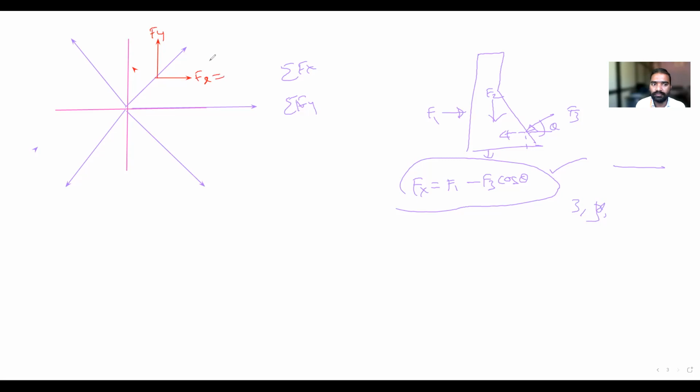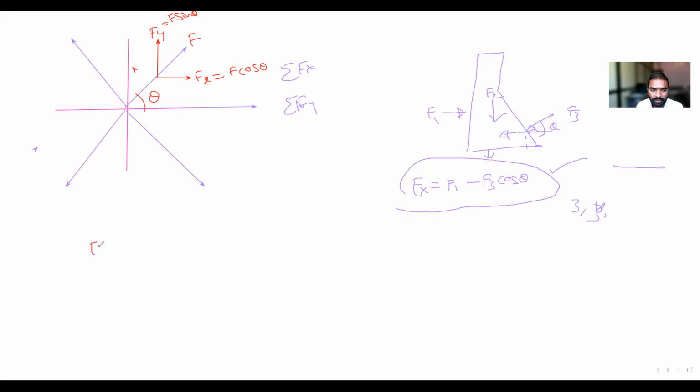Fx is equal to how much? If this is a force F and this is theta, then the component is F cos theta, and along the other direction it is F sin theta. So when to take positive and when to take negative, there is again confusion in the students.